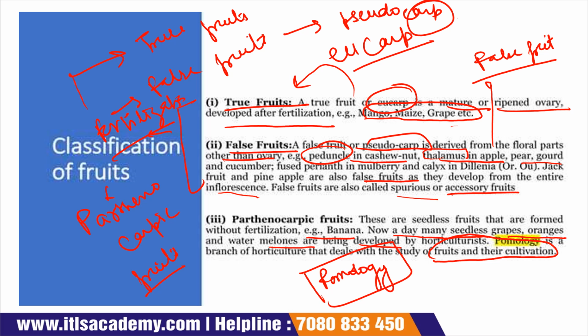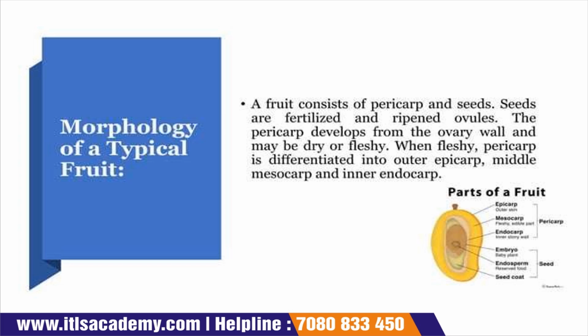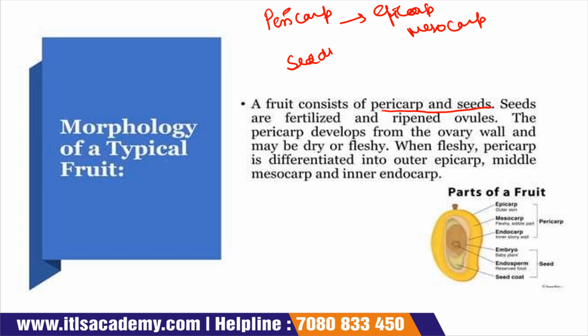Now come to the next slide. Morphology of a typical fruit. Fruits consist of pericarp and seeds. We all know that there are two parts of the fruit: one is the pericarp and the other is the seeds. Pericarp consists of epicarp, mesocarp and endocarp. They are made up of three layers.